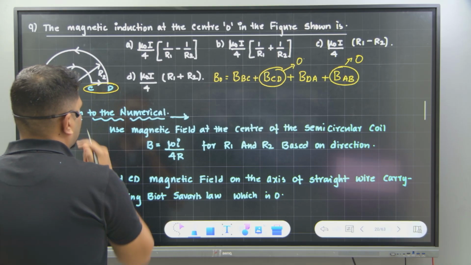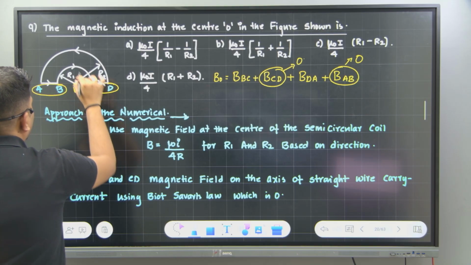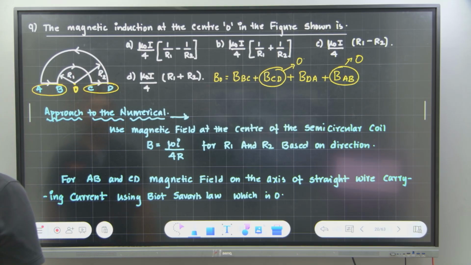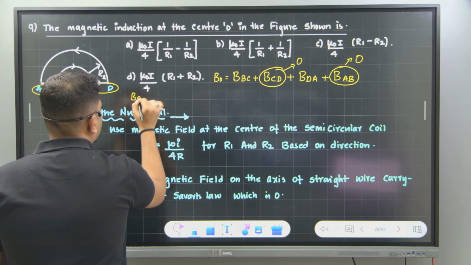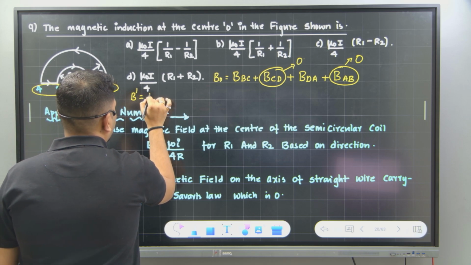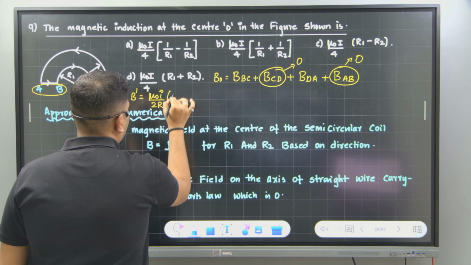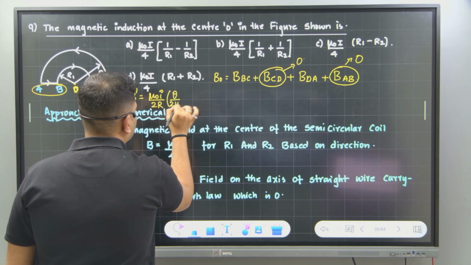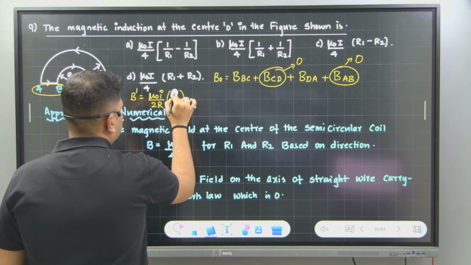Now, how much is the angle covered here? If it is a complete circle, it is 2 pi. How much is the angle covered here? Pi value. In the last synopsis, we found that B dash is equal to mu naught into I divided by 2 times R, into theta divided by 2 pi. Correct? So theta is equal to how much here? Pi value. Theta is pi.